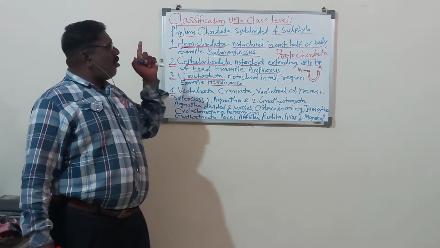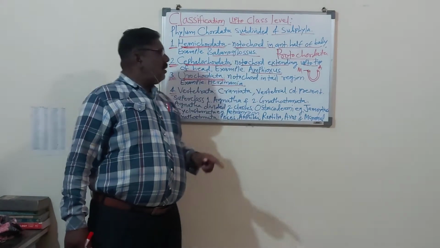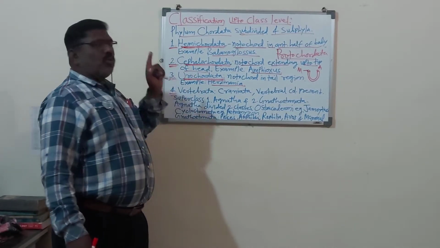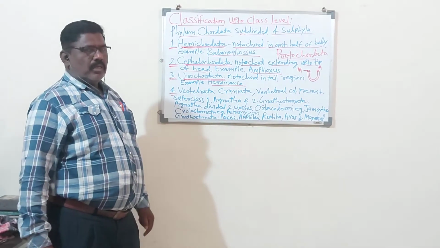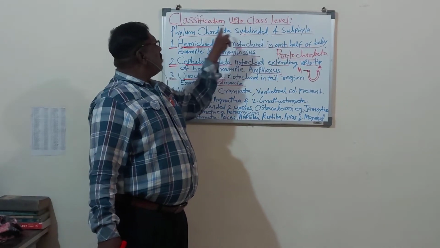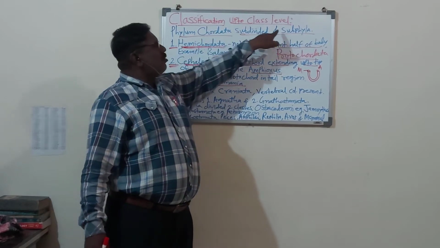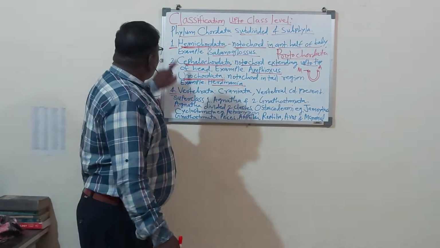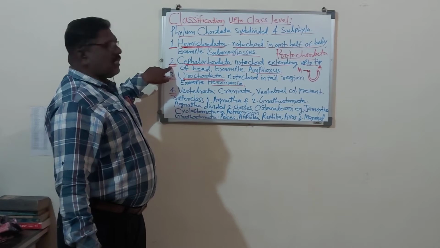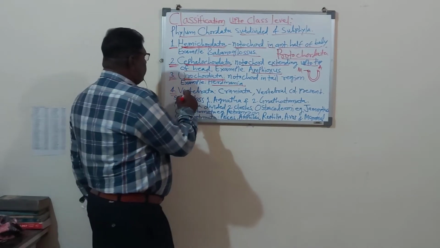So in the non-chordates there is the Protozoa, and in the chordates there is the Protochordata. Protochordata means these three groups of animals. We are studying the classification of chordates, and chordates are subdivided into four subphyla. First Hemichordata, second Cephalochordata, third Urochordata, and fourth Vertebrata.